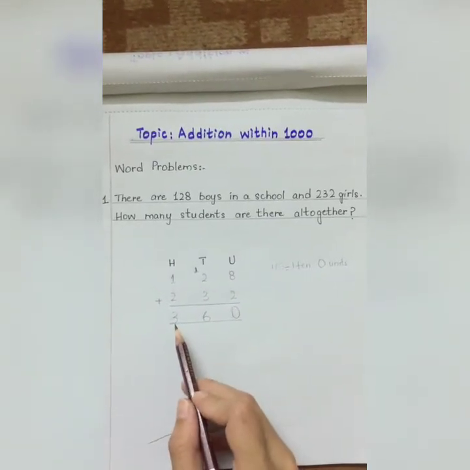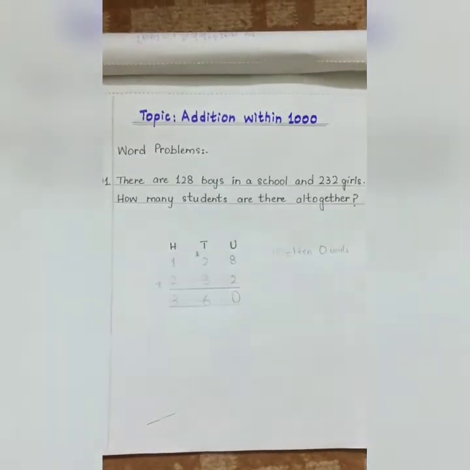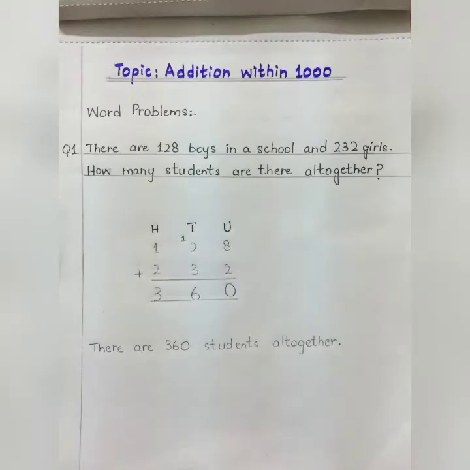That means how many students are there altogether? There are 360 students altogether. Now students, let's answer this word problem in the form of a statement as well. So by adding 128 with 232, we have got the answer 360.